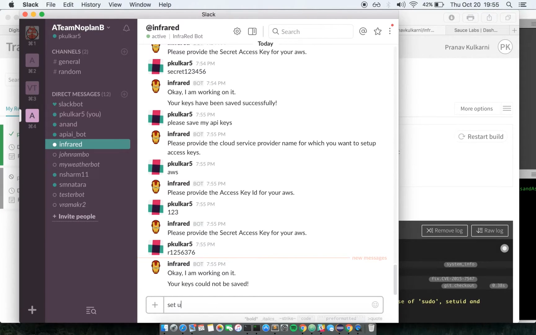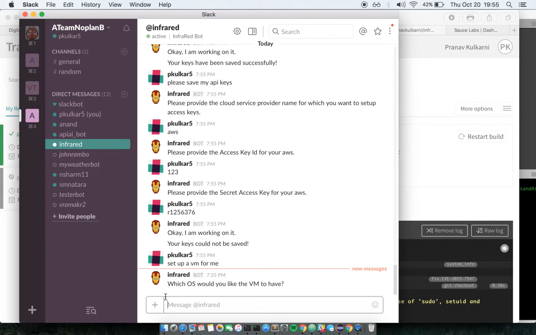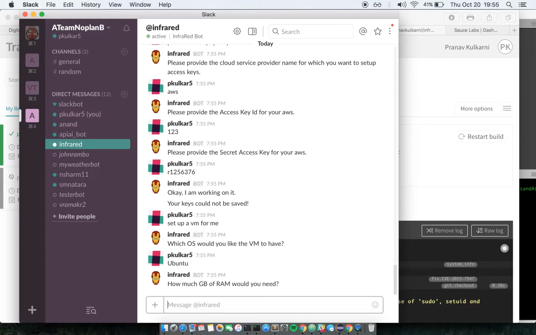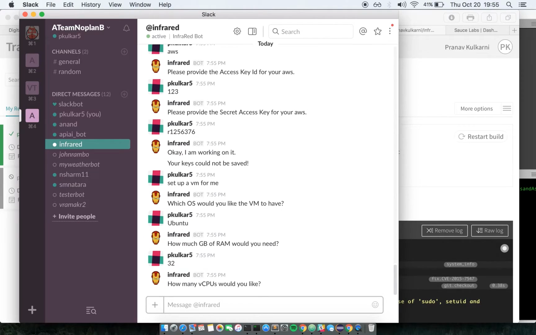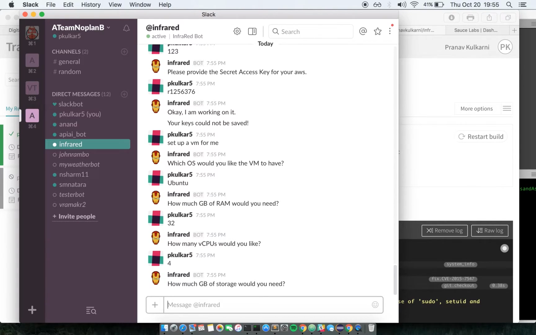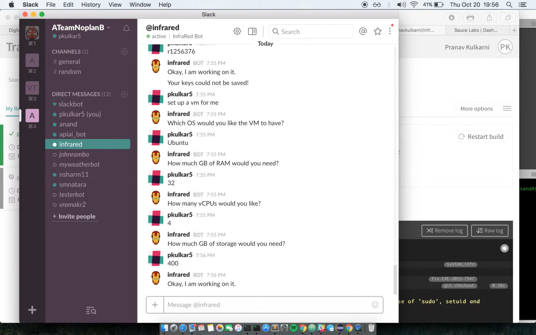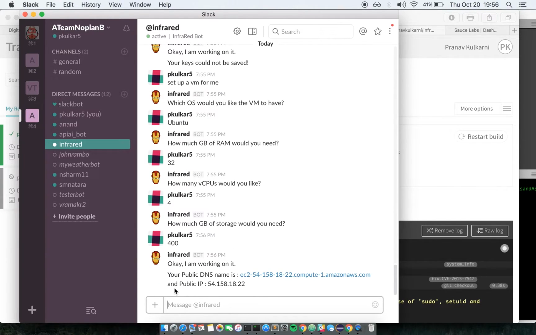Now the next use case will be to set up a VM. So I'll say set up a VM for me. So let's say the OS is Ubuntu. Okay, let's say I want a RAM of 32 GB and vCPUs 4 and storage, let's say 400 GB. So there you go. So your VM is ready with the public DNS name and the public IP address.